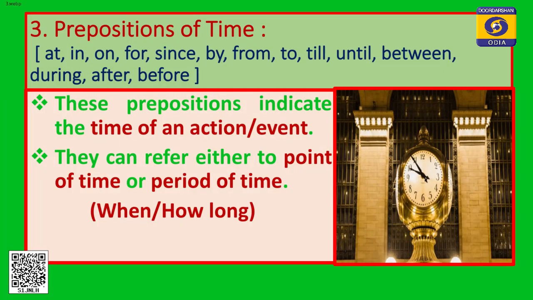Prepositions of time, usually in the English language, we use at, in, on, for, since, by, from, to, till, until, between, during, after, before. These are the prepositions which can be used to talk about time, to indicate time, to refer to time, right. So, these prepositions indicate the time of what? An action or an event, right.